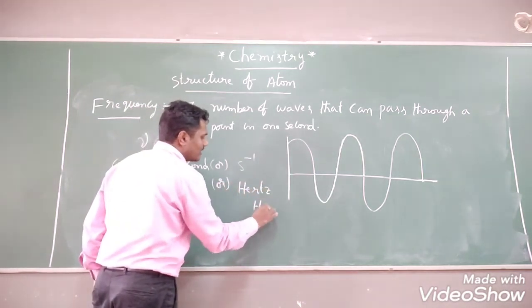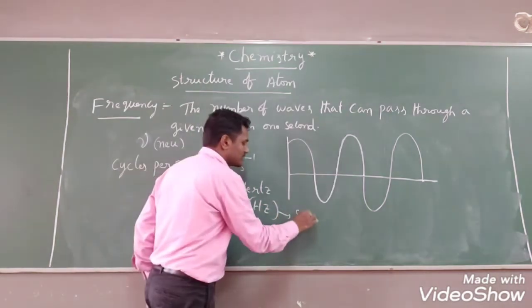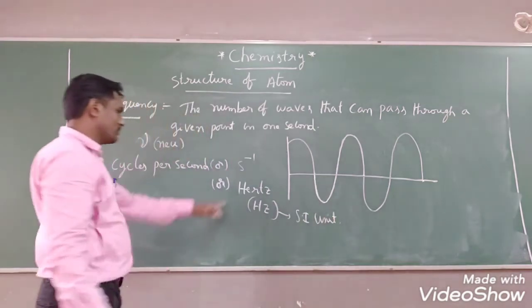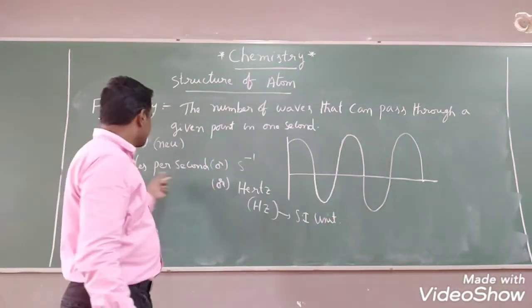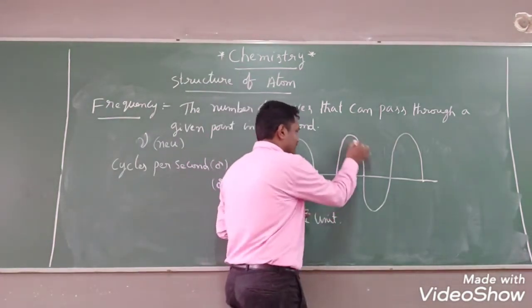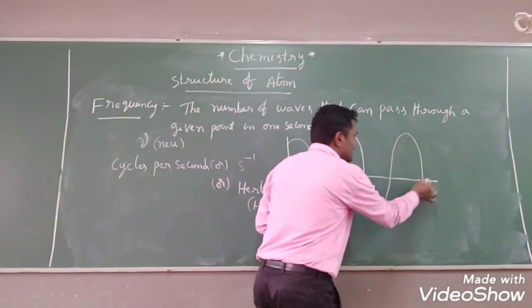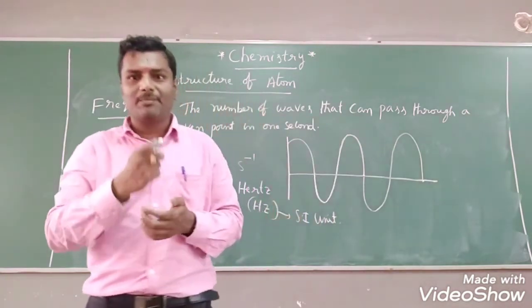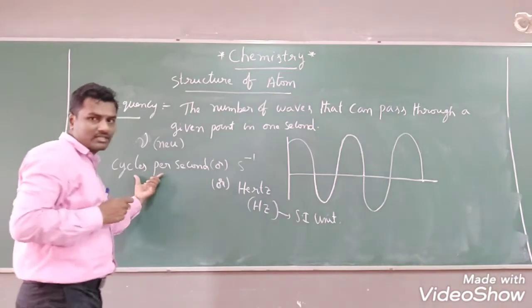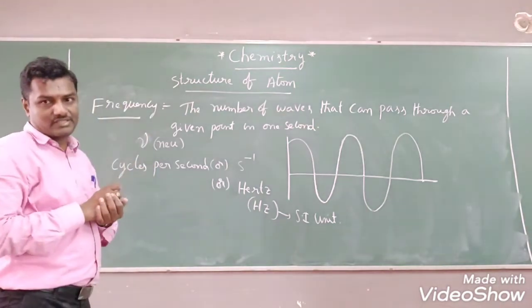Hertz is the SI unit of frequency. The SI unit of frequency is called hertz. Cycles per second. Cycle means one completed wave. How many cycles per second at a given point, so that we can count here, right? This is nothing but frequency.